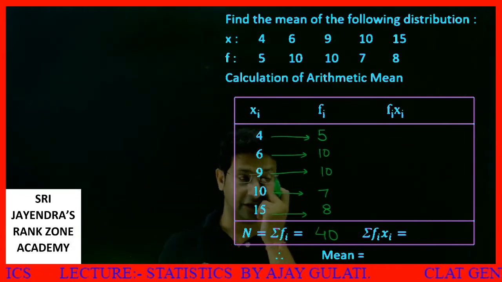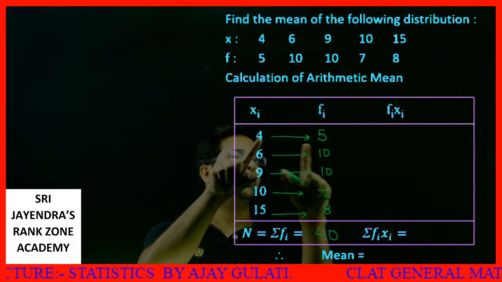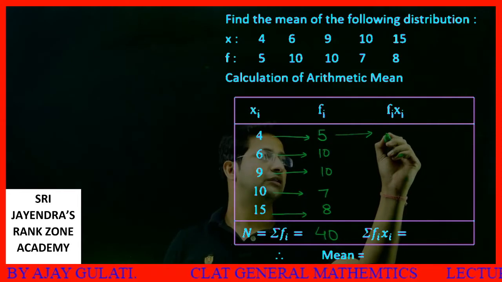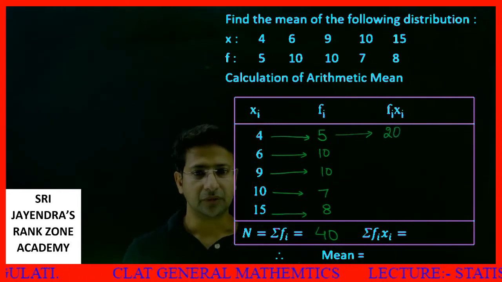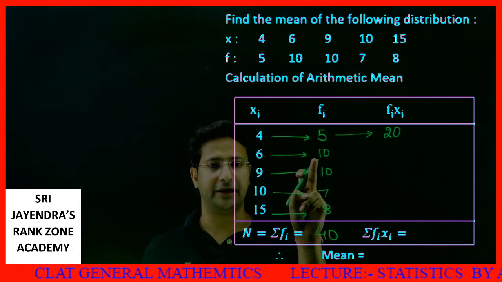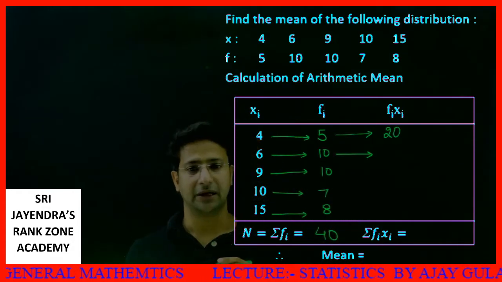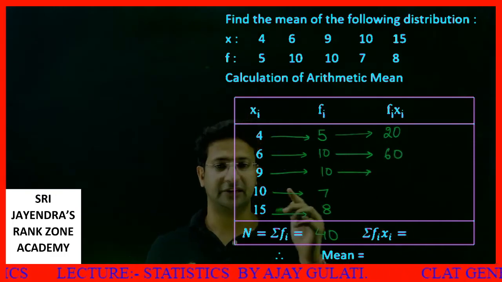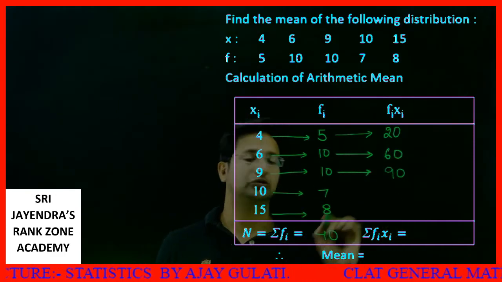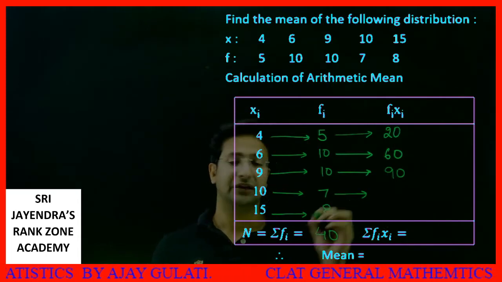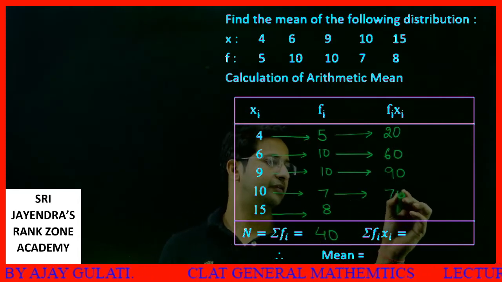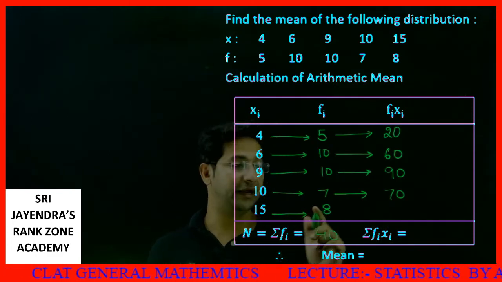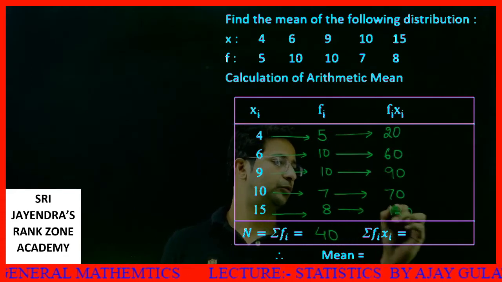Now for the sum. If I say the value 4 is repeated 5 times, then the sum is 20. If I say the value 6 is repeated 10 times, then I'll say the sum is 6 into 10, 60. Here I'll say 9 is repeated 10 times, so the sum is 90. 10 is repeated 7 times, so the sum is 70. 15 is repeated 8 times, so the sum comes out to be 120.